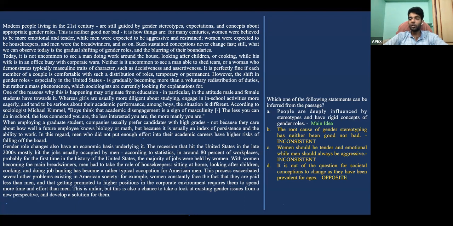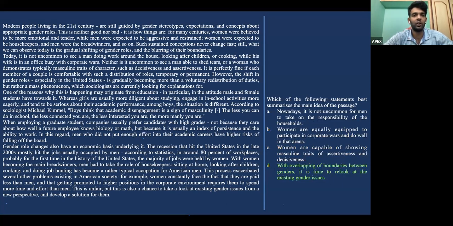Women should be tender and emotional, while men should be. This should be part of the problematic thing over here. Okay, were expected to is what's mentioned in the passage, so this is also an inconsistent answer. Now, the third one, it's out of question for societal conceptions to change as they have been prevalent for ages. That's an opposite thing. Because we see in the passage that the whole concept has changed, where men were doing the office chores and women were doing the household chores. It's changed to men doing the household chores and women going to the office and earning the livelihood, right? So it's an opposite idea. So A will be our answer.